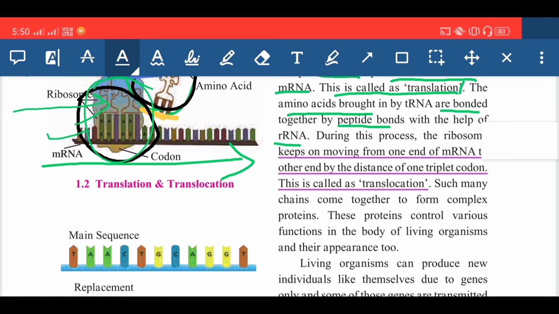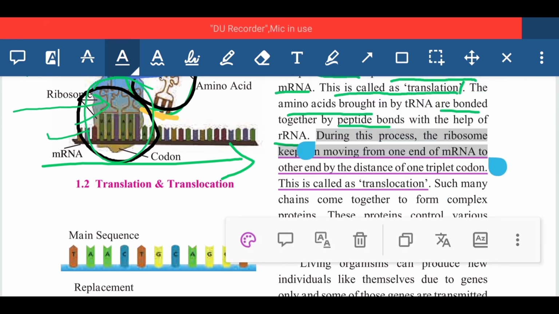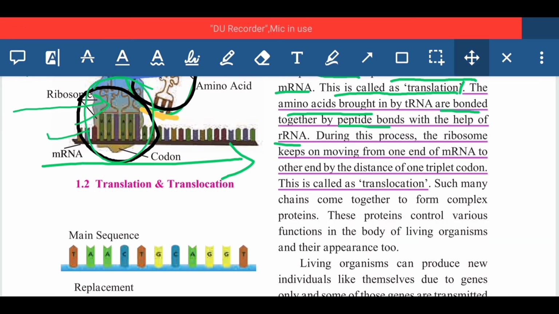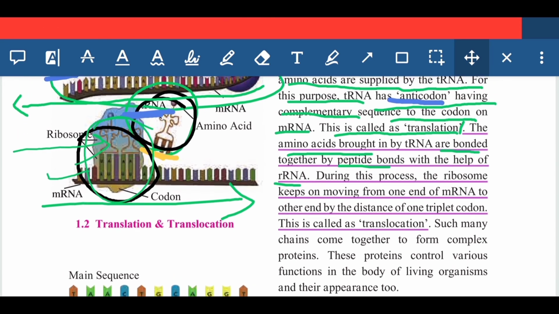Now these three concepts are interlinked, related with each other. If you are clear with the concept of transcription, then you will easily understand the concept of translation, and on that basis the translocation concept is there.